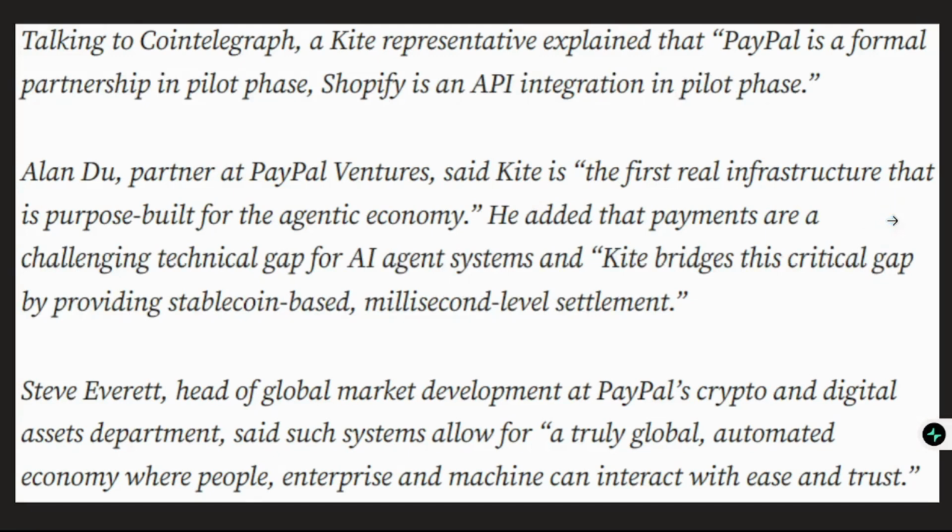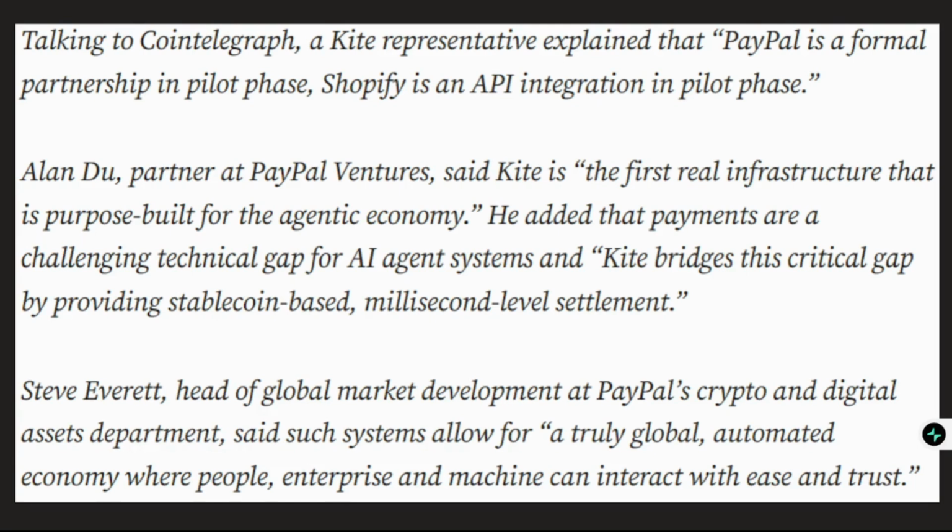So for the role of PayPal funding, according to CoinTelegraph, which is known as one of the biggest Web3 blogs, the Kite representative explained that PayPal is actually a formal partnership in a pilot phase. That means it's actually in the beta stage before the main product is out. And ShopRite is also one of the API integrations in the pilot phase.